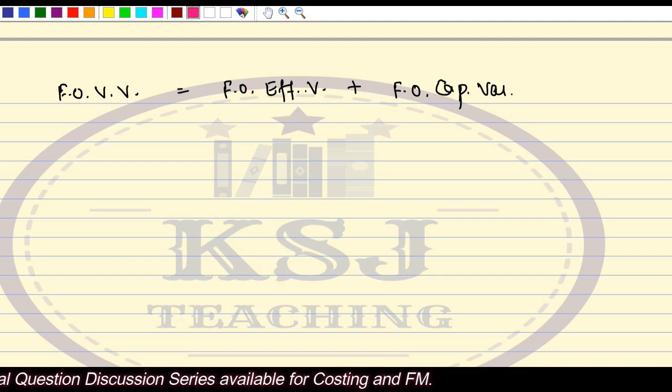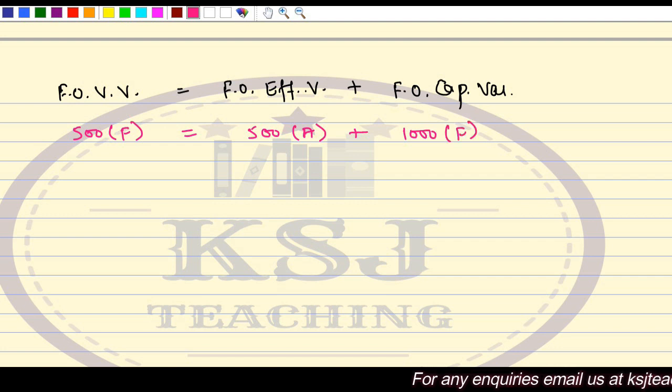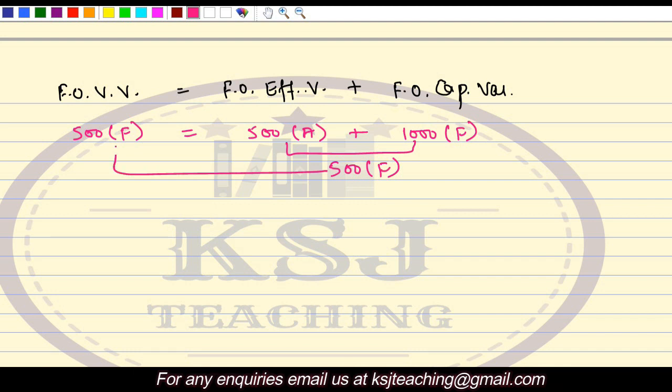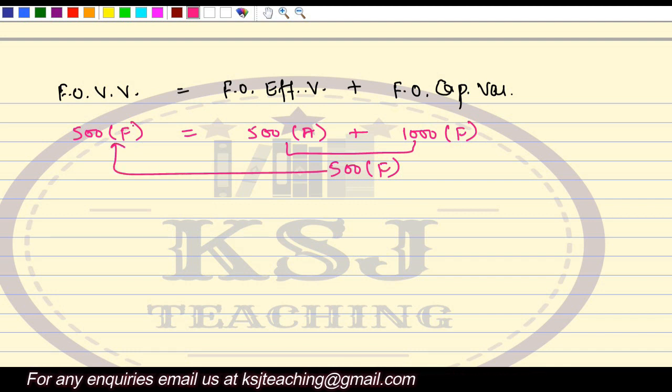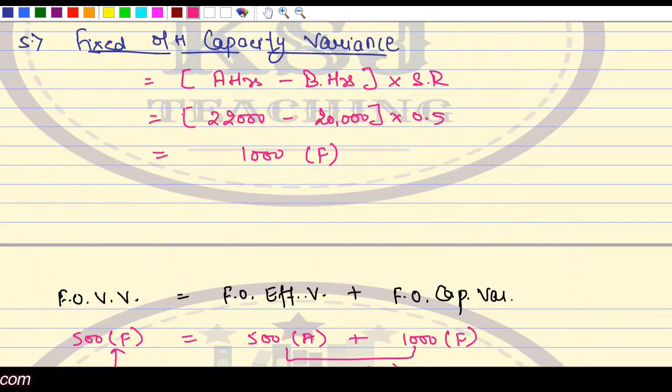Volume variance is 500 favorable: efficiency variance is 500 adverse, plus capacity variance is 1000 favorable. So the net effect is 500 favorable, which is equal to volume variance. Right, so this is a very good way of verifying whether what you have attempted is correct or not.